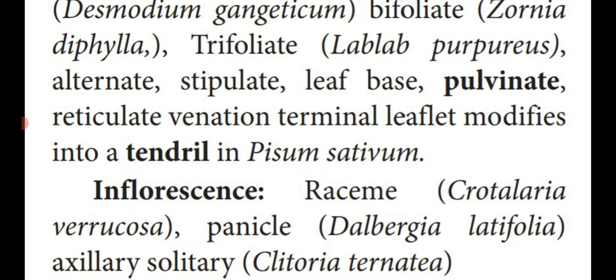This is an important 1 mark question. In Pisum sativum plants, dash are modified into tendril is one type of question. Answer: terminal leaflet. The other type of question is terminal leaflets are modified into tendril in dash plant. Answer: Pisum sativum. Make a note in your textbook.